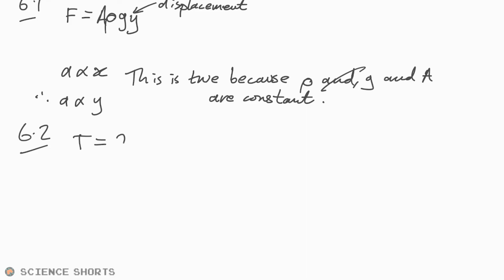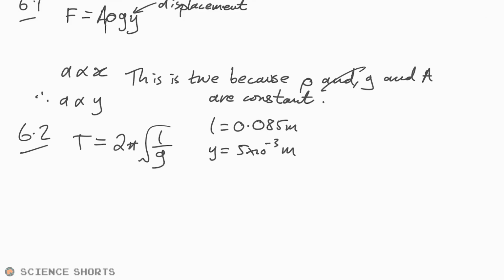We have the pendulum equation. Interesting, so it works for this too. Okay, the measured value of L is 85 mil, so let's say 0.085 meters. And the pencil is pushed down 5 mil, so y is equal to 5 times 10 to the minus 3 meters. And we're just being asked for the maximum acceleration.